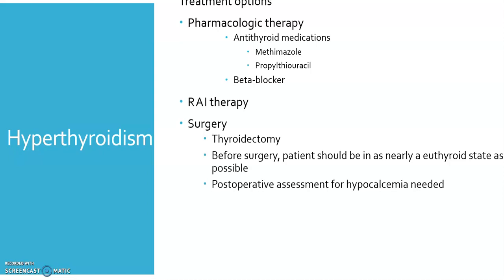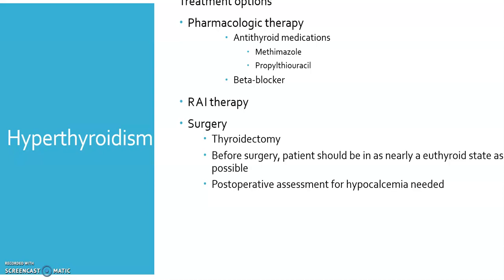Antithyroid medications are really hard on the liver, so we just want to make sure that we teach the patient to report signs and symptoms of liver failure. And also, we need to monitor for leukopenia or thrombocytopenia, for example. They should not be pregnant when they're taking these medications. Iodine solutions like Lugol solution is non-radioactive, but the patient should not be pregnant because it can be passed on through breast milk, so we just have to be careful if they're pregnant or not. Iodine solutions are only taken for a very short amount of time prior to surgery.